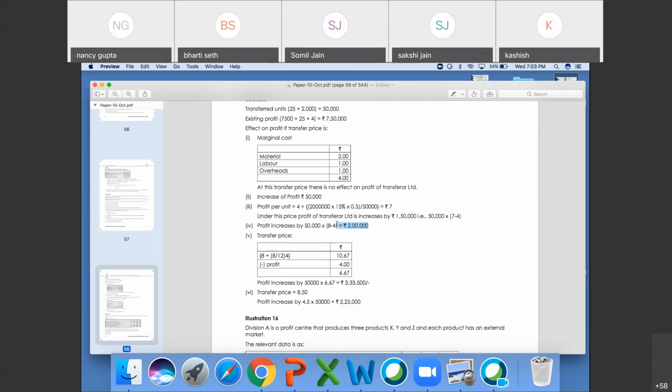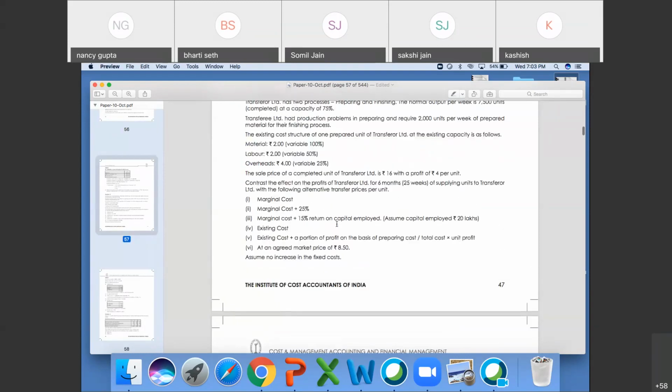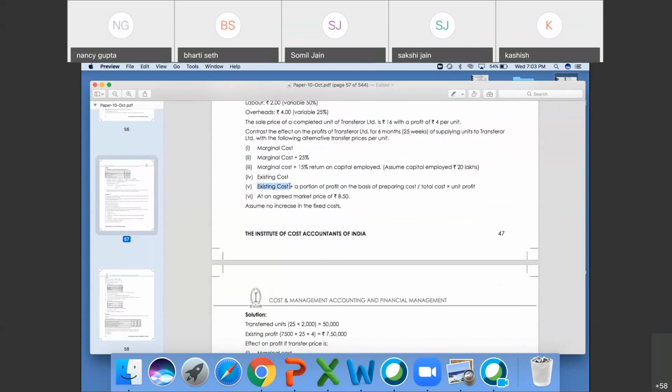Anyway, existing cost. Next is existing cost plus a portion of profit on the basis of preparing cost. Existing cost is 8 rupees. A portion of profit on the basis of preparing cost, preparing cost is 8 rupees. Fine.